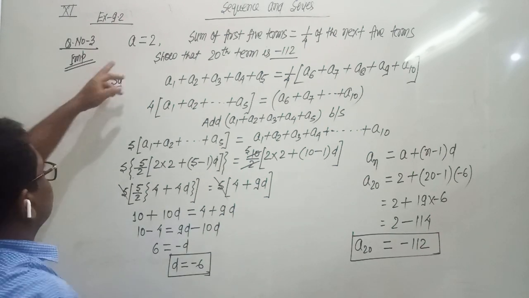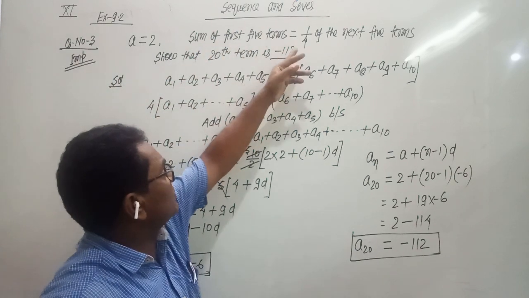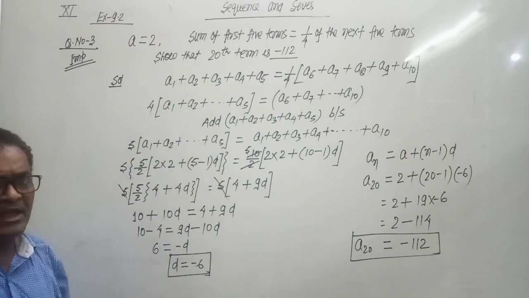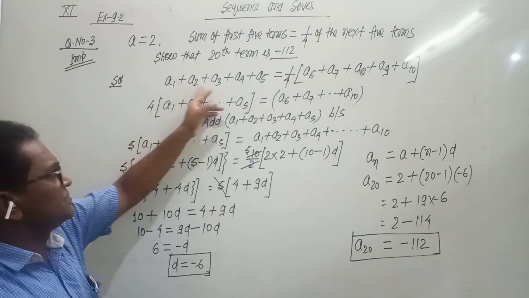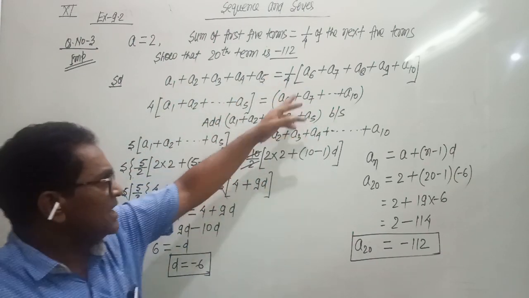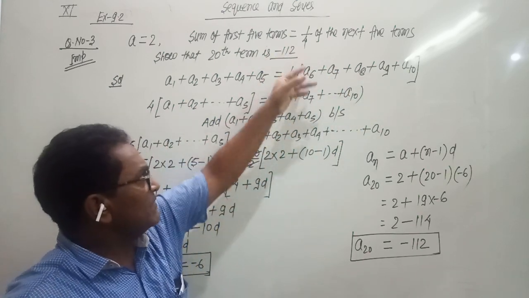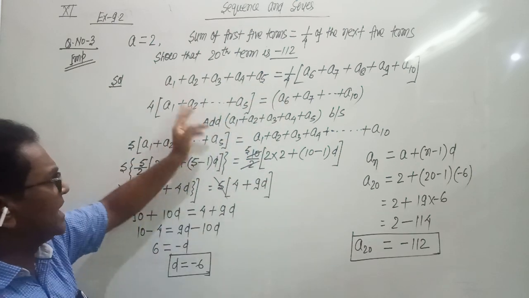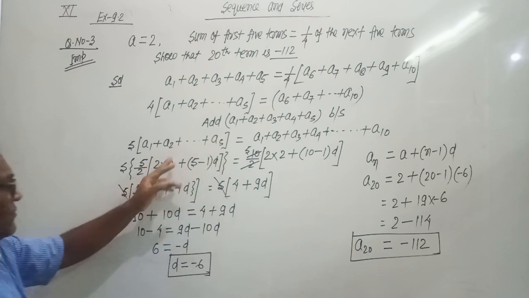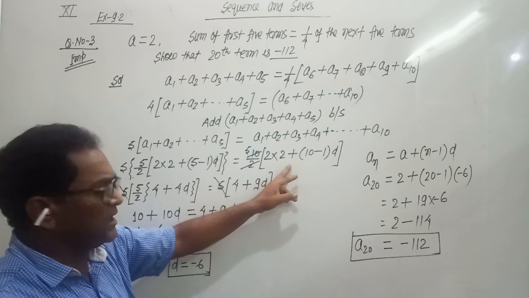So we have given the first term A equals 2, and also it was given that the sum of the first 5 terms is equal to 1 by 4 of the next 5 terms. So first 5 terms A1 plus A2 plus A3 plus A4 plus A5, and the next 5 terms then multiplied by 1 by 4. Then we cross multiply, then add the first 5 terms on both sides, and then we use the formula for the sum to 5 terms and here the sum to 10 terms.